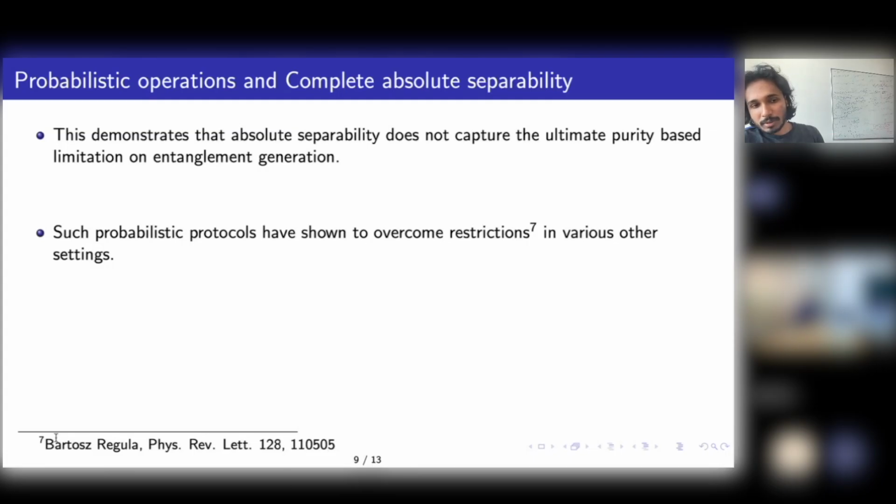If you go to this paper by Bartosz Regula, this PRL, and he also has a PRA, I think, a quantum paper accompanying it, he actually shows that by using, instead of LOCC, stochastic LOCC, you can actually increase distillable entanglement. So these limitations that you have for LOCC, you can get over them by allowing for stochastic processes. So this idea of using probabilistic protocols to overcome deterministic limitations has been studied in different cases earlier.